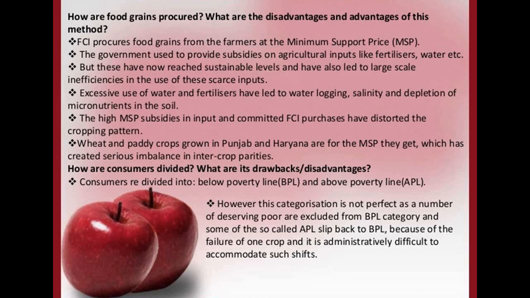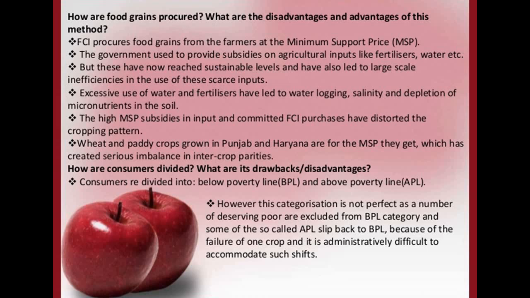Now, how are consumers divided? What are its drawbacks and disadvantages? The consumers are divided into two categories: first is below poverty level, and the second is above poverty level. There is a scheme still going on, and Narendra Modi announced yesterday that 80 crore people will be getting 5 kg of wheat or rice per month, each person, till November.